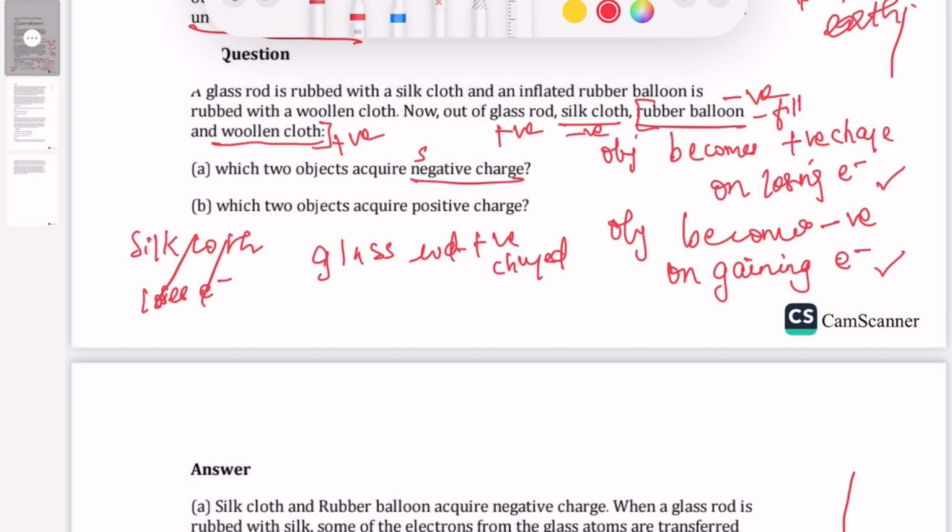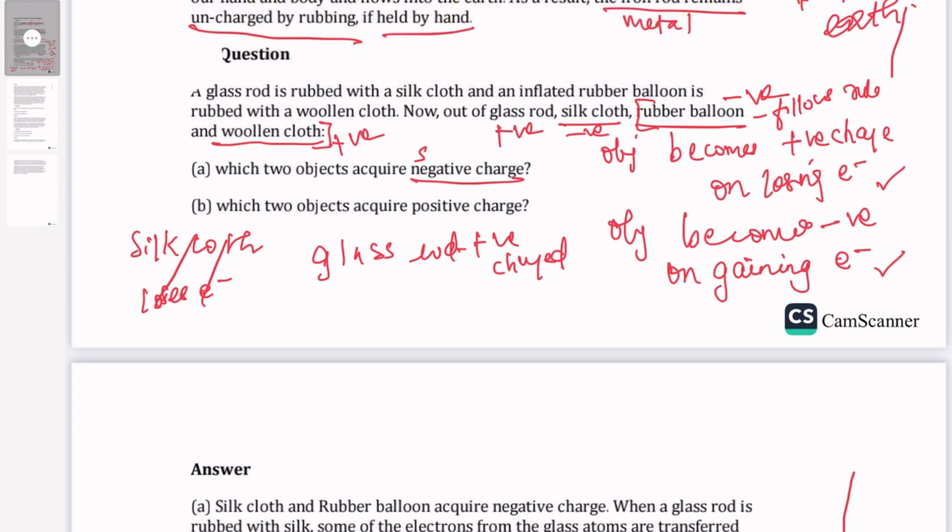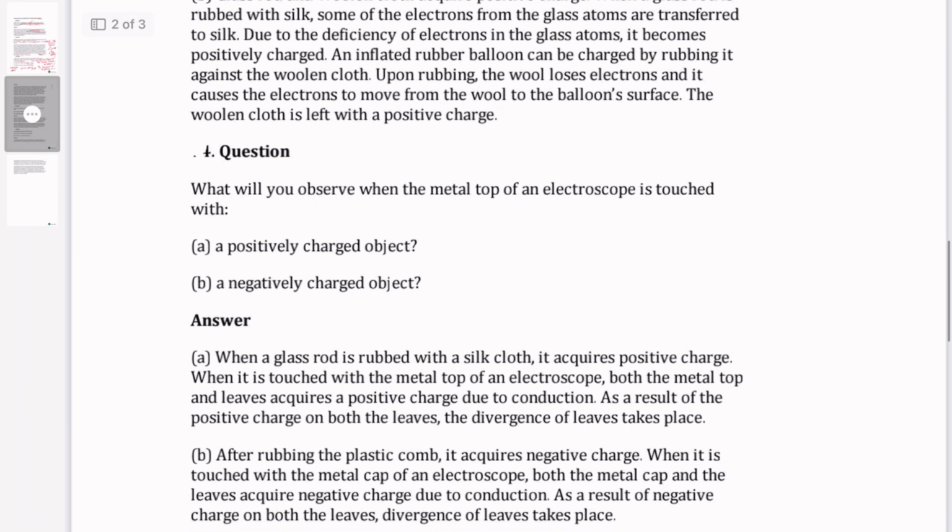The woolen cloth is losing electrons, so it becomes positively charged. The rubber balloon is gaining electrons, so it becomes negatively charged. The only exception is the glass rod and the silk cloth, because by convention it is assumed that the glass rod is positive.